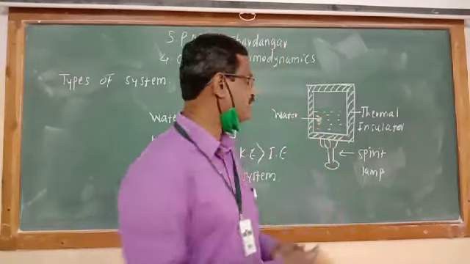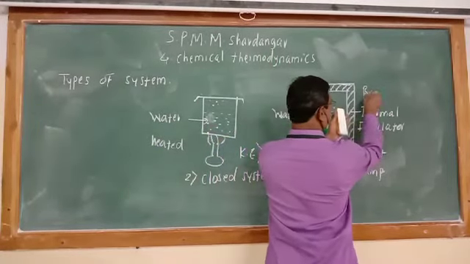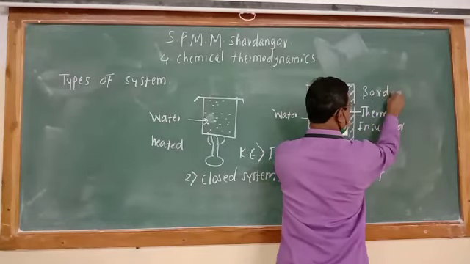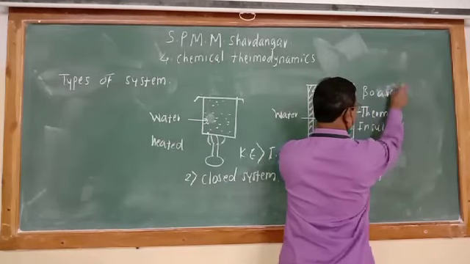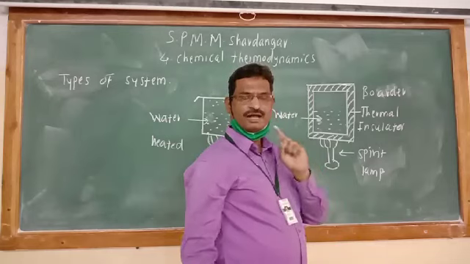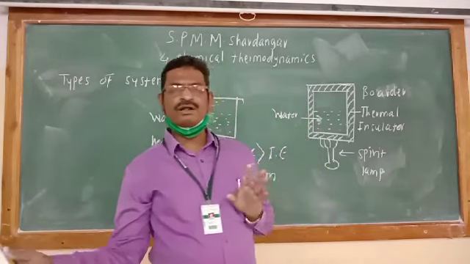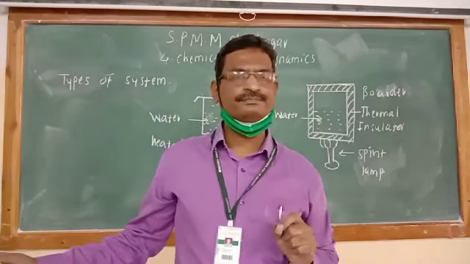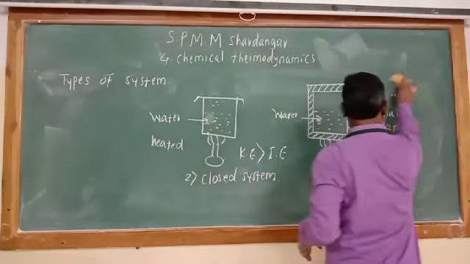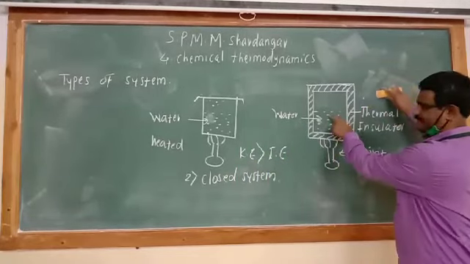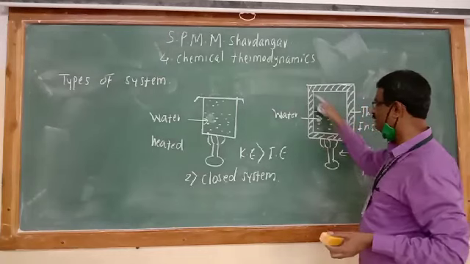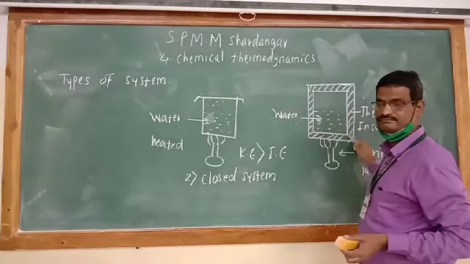That thermal insulator is nothing but a border. Thermal insulator forms a border where it will not allow the transfer of heat from surrounding to the system. No transfer of heat takes place due to this imaginary line. This is a real line.